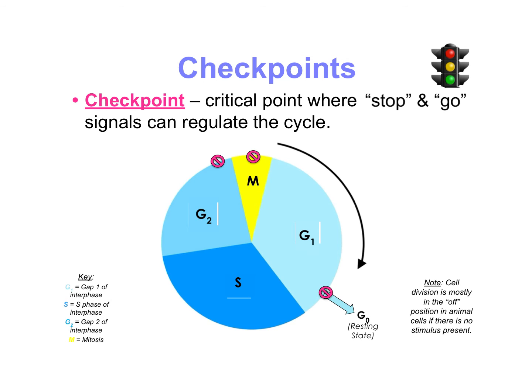So we have one checkpoint at the beginning of interphase, making sure we're ready for our DNA replication in S, synthesis. And then we have one at the end to make sure that we did this correctly. And then after we go through our interphase, we have our mitosis and cytokinesis, because remember, we lump those together. So we have G1, S, G2, and mitosis. But if we look, we're spending most of our time in this blue part of interphase here. So most of cell division is spent in the off position because there's no stimulus present. So we spend most of our cells not dividing.